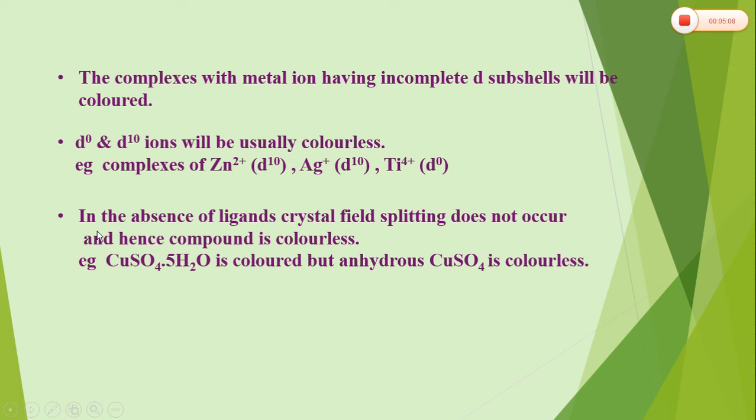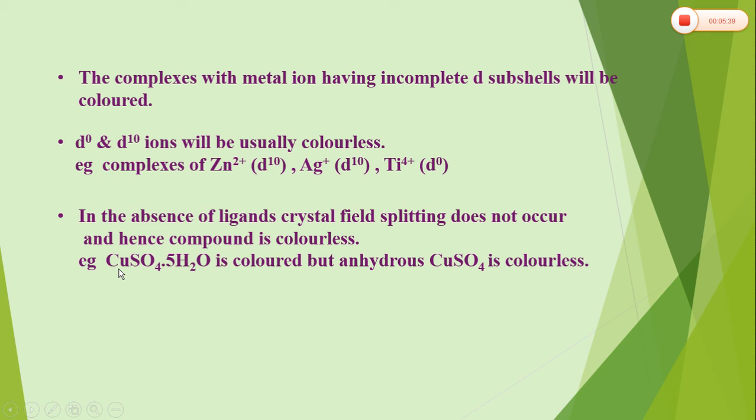And in the absence of ligand, crystal field splitting does not occur, which means that when the ligand is not there, the compound will be colorless. For example, copper sulfate with 5 water molecules, that's pentahydrate, is blue in color. When water molecules are present, they act as ligands, so the degeneracy of d orbitals of copper ions will be removed.